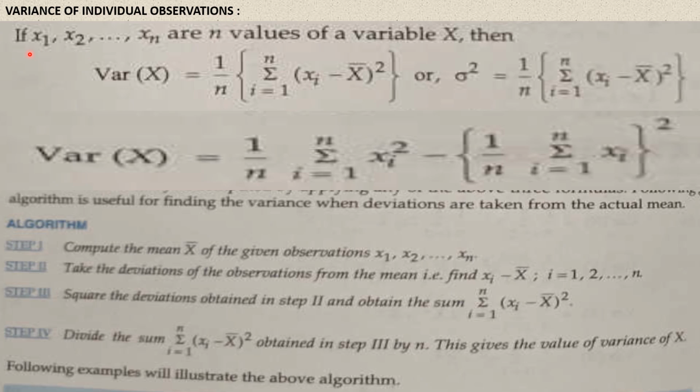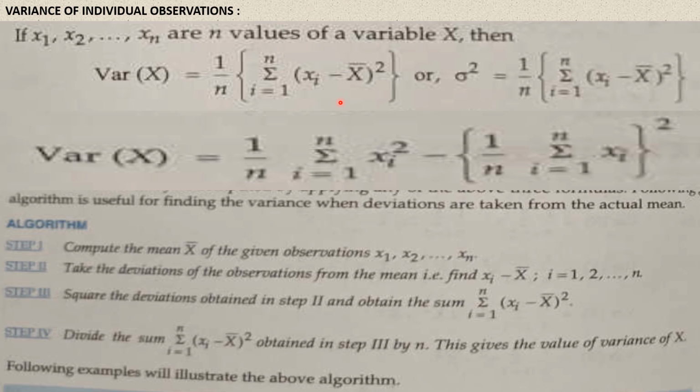If x1, x2, and so on xn are n values of a variable capital X, then variance of x is equal to 1 by n into sigma i equals 1 to n, xi minus x bar whole square, or sigma square is equal to 1 by n into sigma i equals 1 to n, xi minus x bar whole square. Both are denoting the variance of the given data for an ungrouped data.